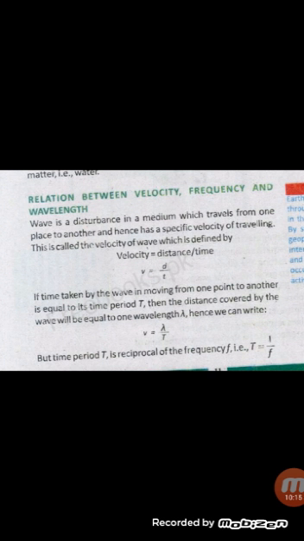If the time taken by the wave in moving from one point to another is equal to its time period T, then the distance covered by the wave will be equal to one wavelength. Hence we can write velocity is equal to wavelength per time. But time period T is the reciprocal of the frequency, so T is equal to 1 over f.